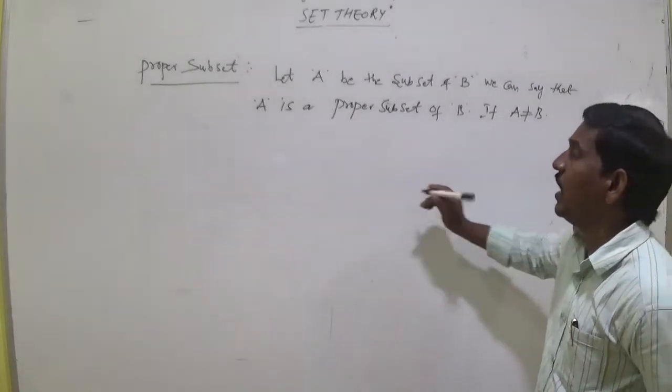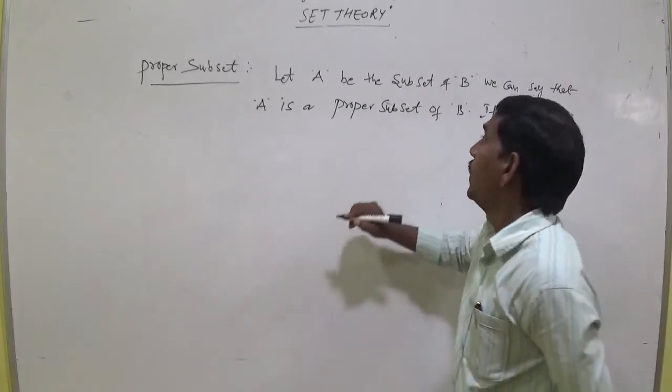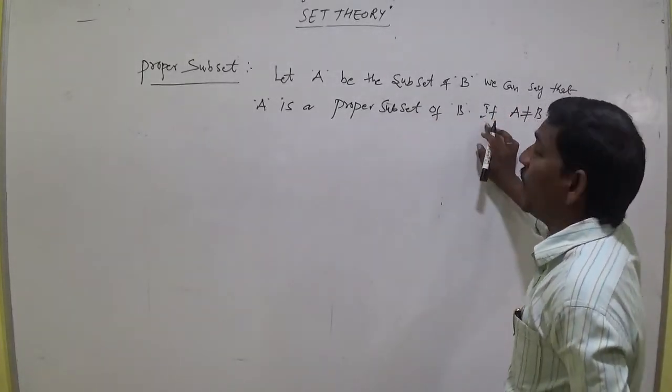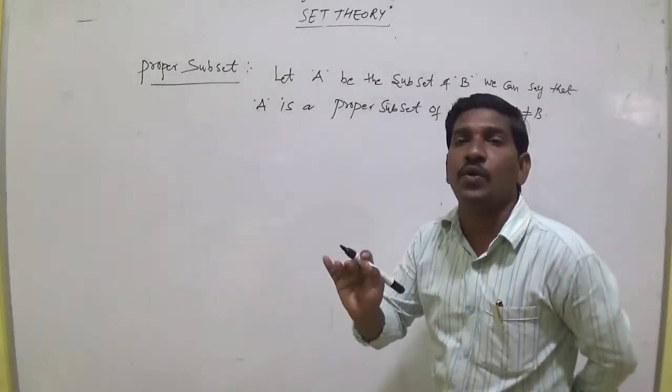Proper subset: let A be a subset of B, and we can say that A is a proper subset of B if A is not equal to B.